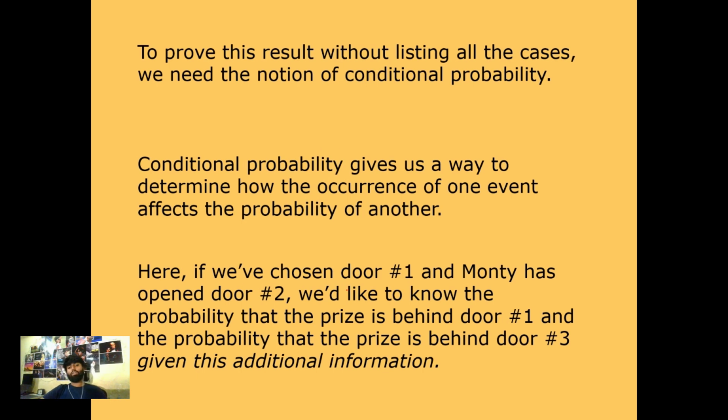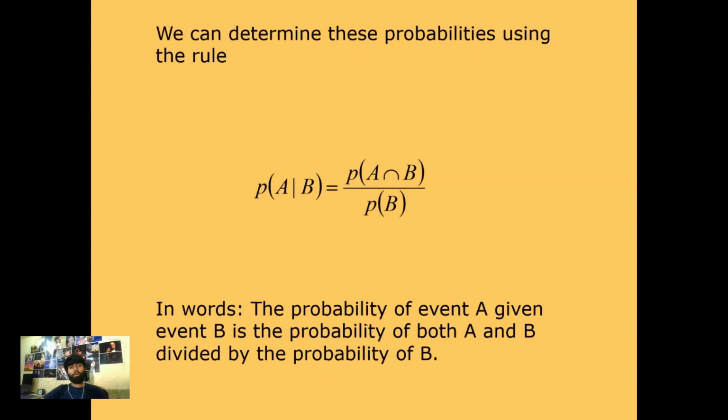Here, if we have chosen the first door and Monty has opened the second door, we would like to know the probability that the prize is behind the first door and the probability that the prize is behind the third door, given the additional information. The additional information is that Monty has opened the second door. So let's see the maths and work on it.